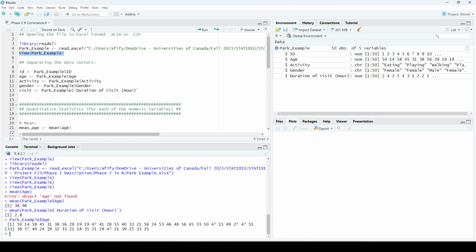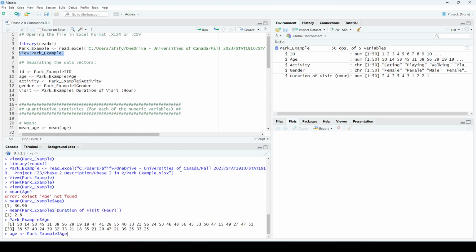Okay, so again, I will write age. This is the name of the object that I want to create. Space, less than, minus, space. So I'm telling R, take whatever is on the right and save it to the new name on the left. What do I want to save here? I want to save bark underscore example $ sign age. So I will write bark underscore example $ sign age.